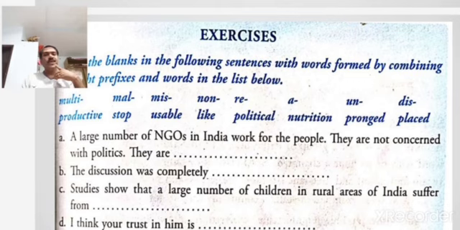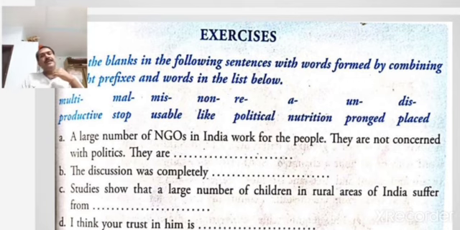Studies show that a large number of children in rural areas of India suffer from blank. You always talk about suffering of people in rural areas. They do not have sufficient food, proper food. So nutrition is the word that comes here, but it should be used with the proper prefix to form a new word. So what kind of nutrition do they suffer from? They suffer from malnutrition. The children in rural areas suffer from malnutrition.